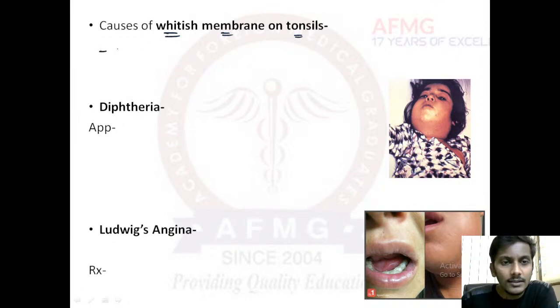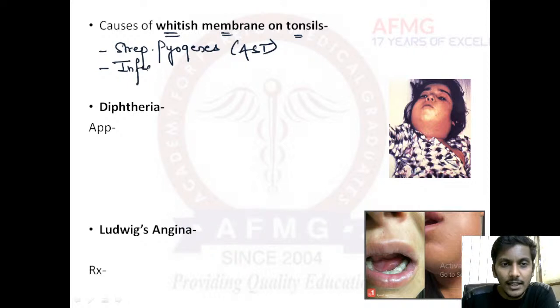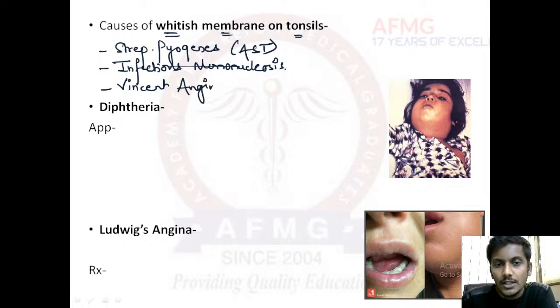Most common cause is usually Streptococcus pyogenes infection, that leads to acute streptococcal tonsillitis. Apart from that, Epstein-Barr virus infection, that means infectious mononucleosis, is the second most important cause. Third, it can also be due to Vincent angina. So these three are the most important causes of whitish membrane on tonsils.